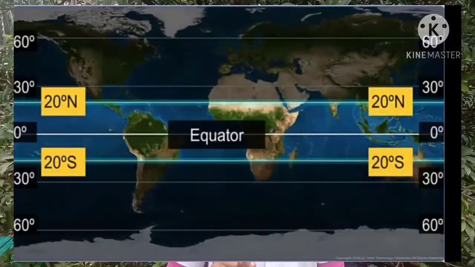Dear children, the monsoons are experienced in the tropical area roughly between 20 degree north and 20 degree south. Okay, 20 degree north and 20 degree south. To understand the mechanism of the monsoon, some facts are important. Let us discuss about it.